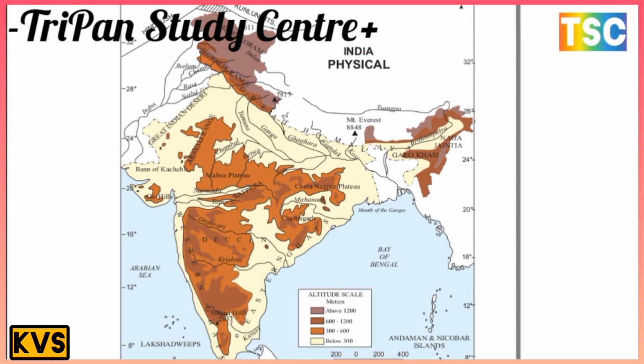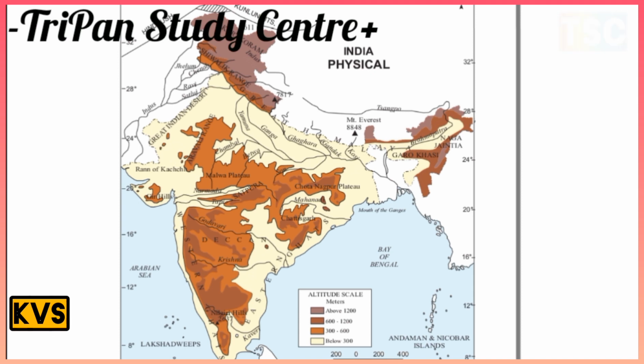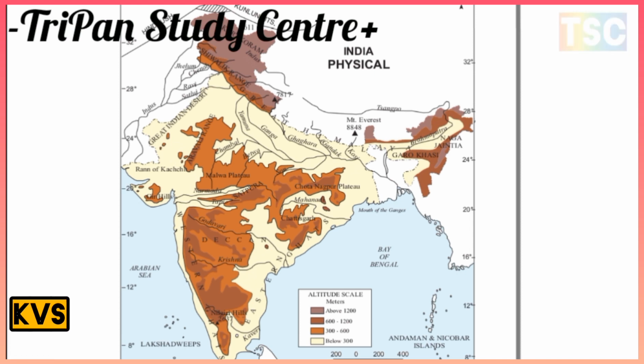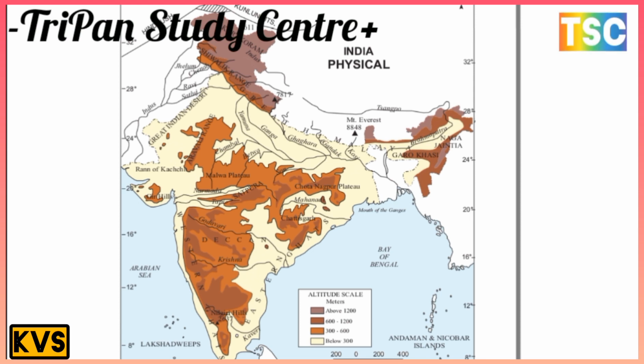Above 1200 there is the Himalaya region, Hindu Kush mountains. There is the most important Shivalik range also here, and above 600 to 1200 there is a region here. Some part of India is shown in dark, but in light dark there is 300 to 600 scale meters.